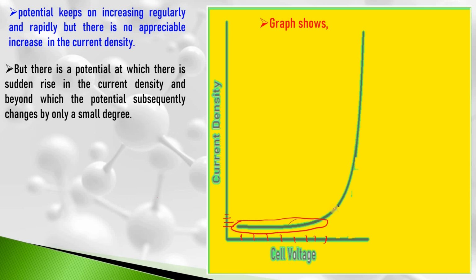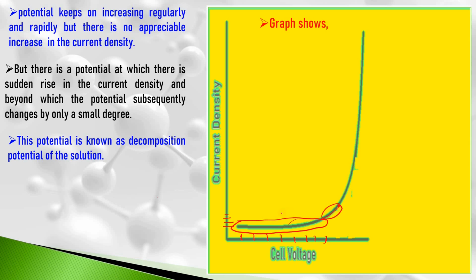But there is a potential. Here we can see there is a potential at which there is a sudden rise in the current density, and beyond this potential, the value of potential changes only by a small degree. This particular potential is known as the decomposition potential of the solution which has been taken in the electrolytic cell.